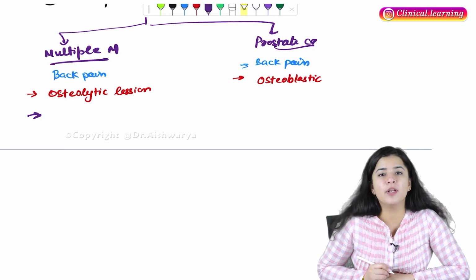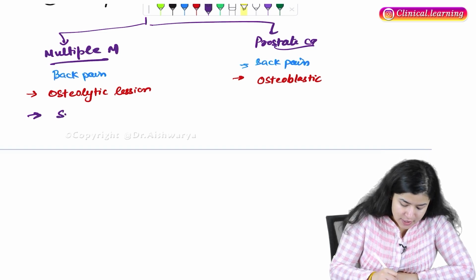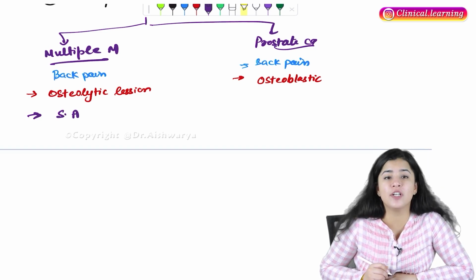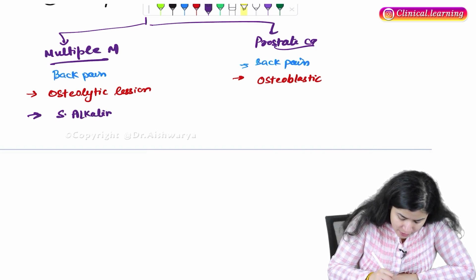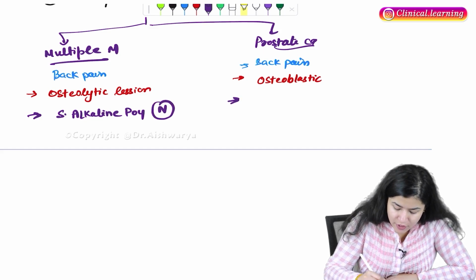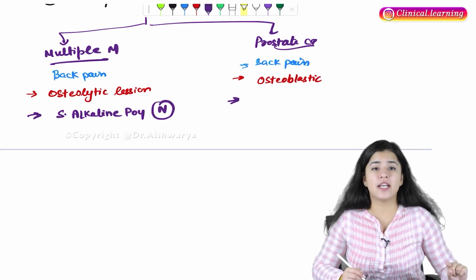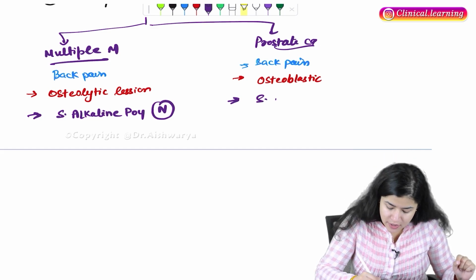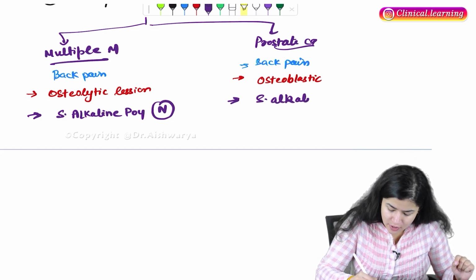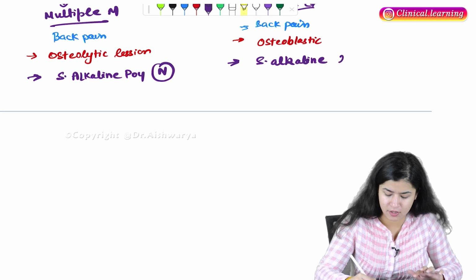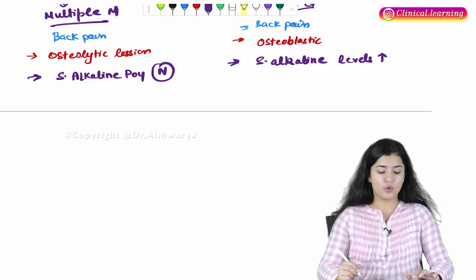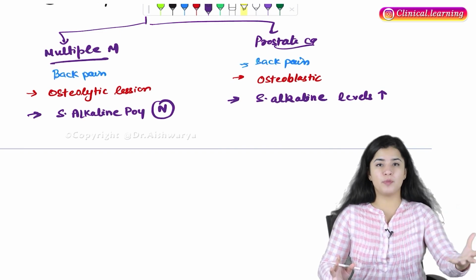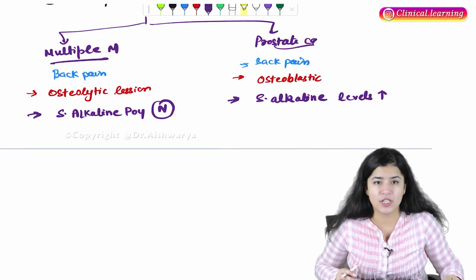In case of multiple myeloma, the serum alkaline phosphatase level is normal, whereas in case of prostate cancer, the serum alkaline phosphatase levels are increased. So in this way you can differentiate multiple myeloma from prostate cancer.